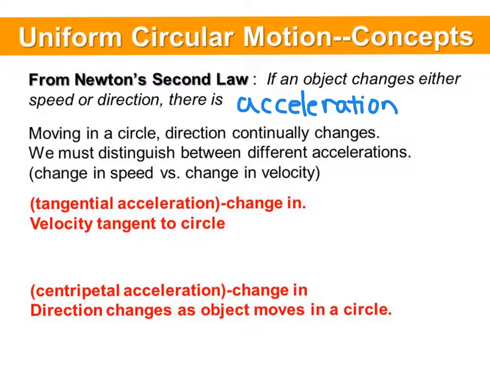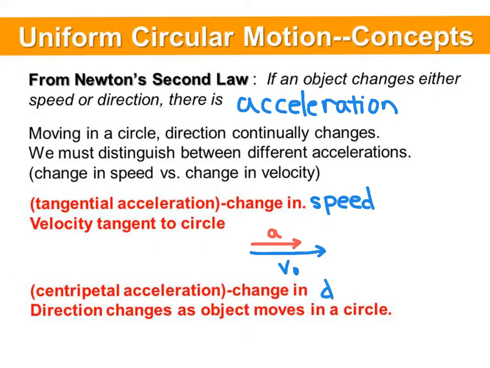We need to make the distinction. Tangential acceleration is the change in speed. If an object is moving in a given direction, the velocity at any moment is tangent to the circle, and acceleration that is parallel to the velocity will cause it to speed up or slow down.